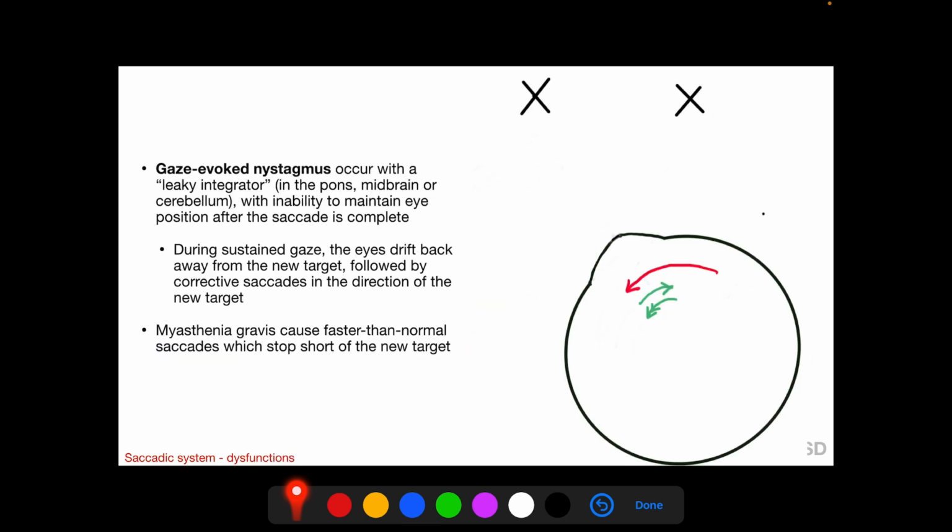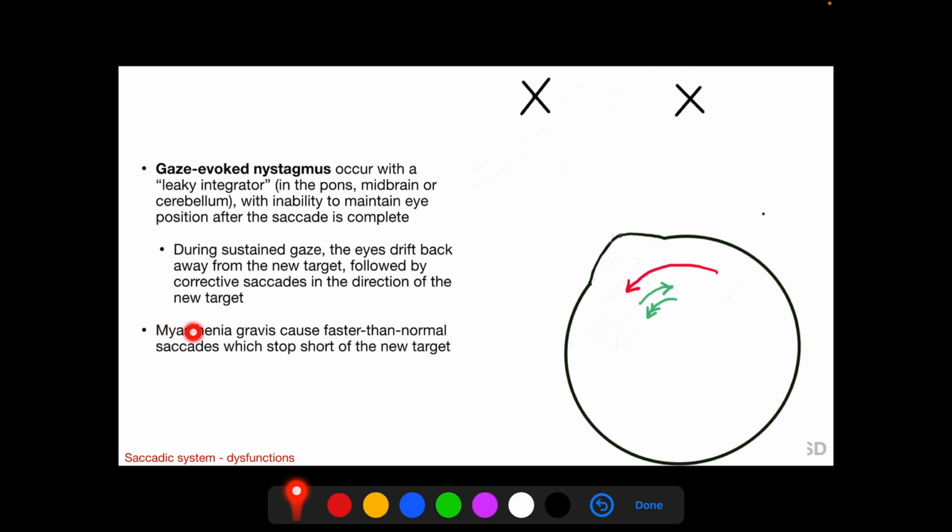Gaze-evoked nystagmus occurs with leaky integrators, the integrators being the NPH-MVN for the horizontal saccades, the INC for the vertical saccades, and also the cerebellum. And with a leaky integrator, there is an inability to maintain eye position after the saccade is complete. So when the patient attempts a saccade from the first target to the second target and attempts to sustain the gaze towards the second target, the eyes drift back away from the second target, followed by a corrective saccade in the direction of the second target.